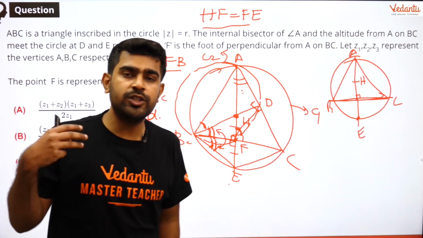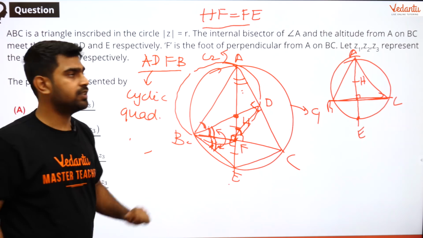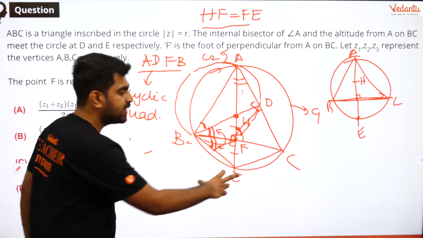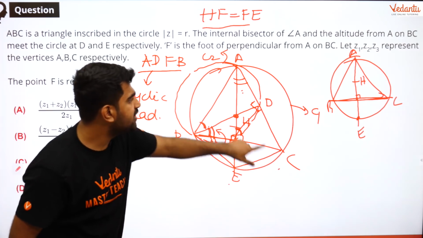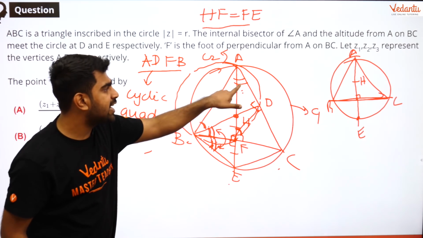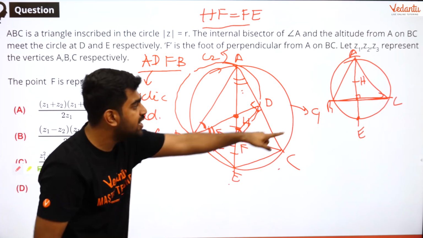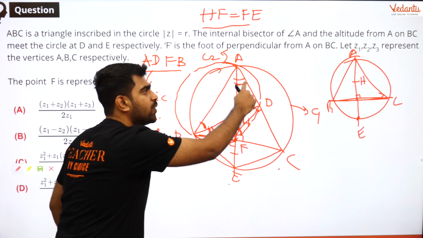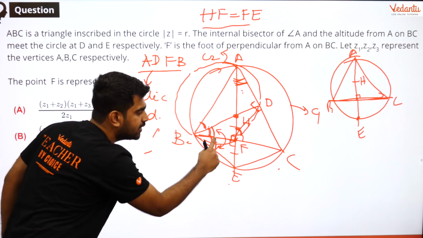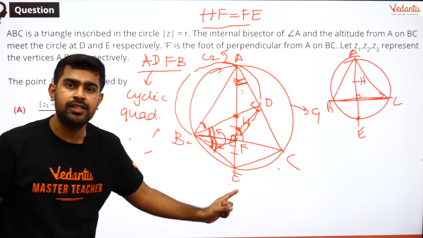Now if I want to move to the second part, what do I do? I look at the properties of circles. So first, I look at CE. CE will subtend equal angles at A and B, because CE is a chord of the first circle C1. So CE will have equal angle here and here, because that is the angle subtended by CE at the circumference.